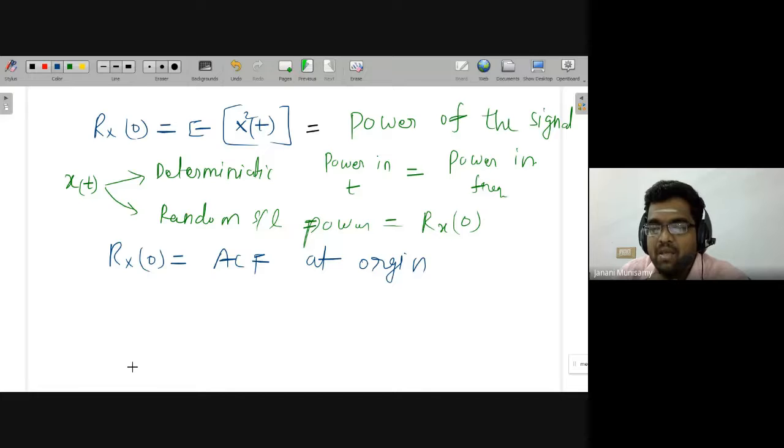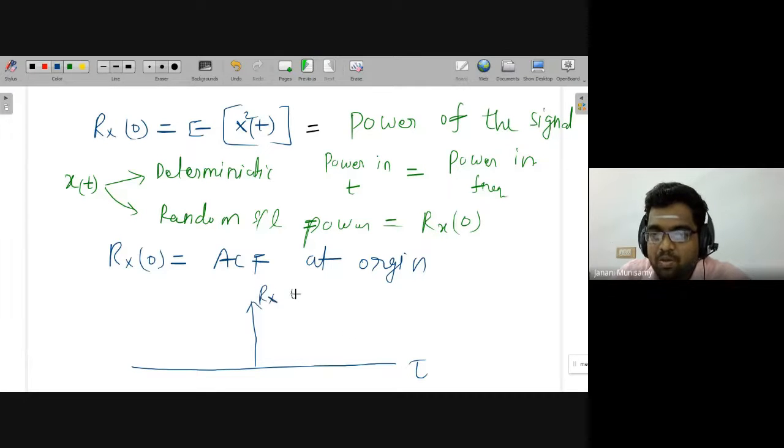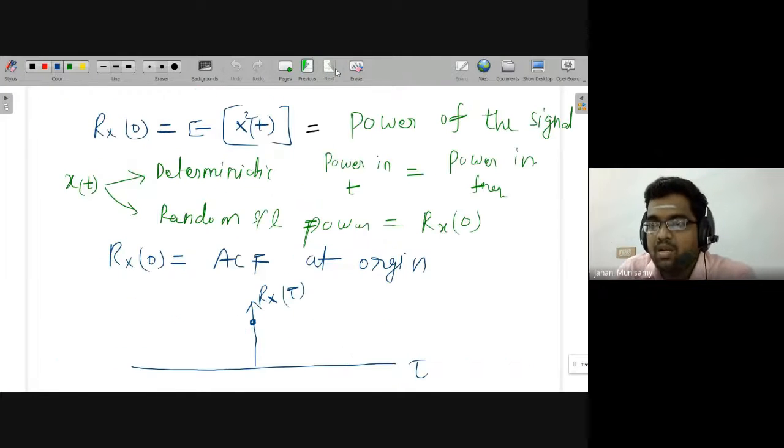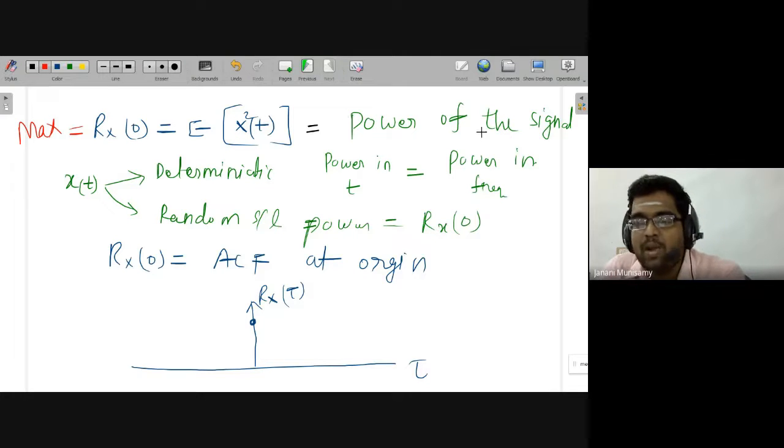Why? Because for the autocorrelation function also we will draw the diagram, with respect to tau, what is Rx of tau. Usually the Rx of tau will be maximum at tau is equal to 0. I already told you the autocorrelation function is a function of tau. At tau is equal to 0, it will give the maximum value, which in turn is the power of the signal.